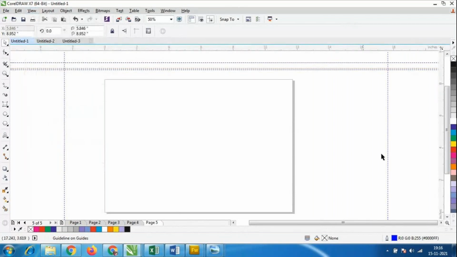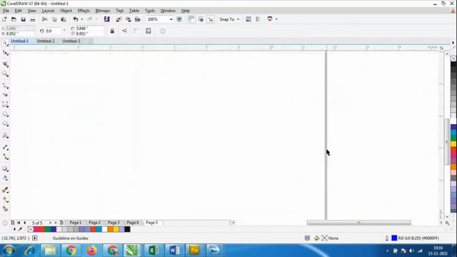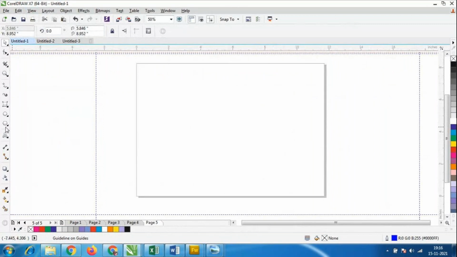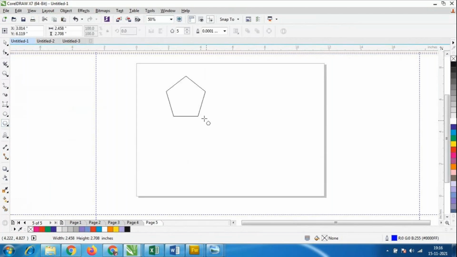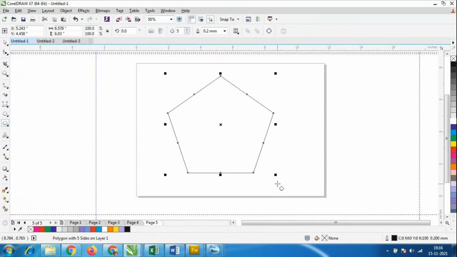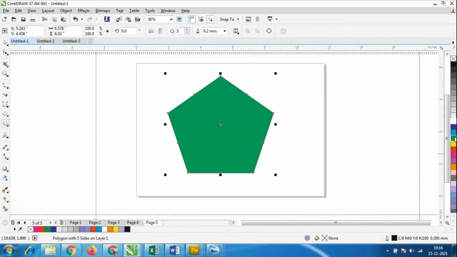Now we'll go to this tool. That is called the polygonal tool, star tool, and the complex star tool. Okay. So I'll go to this polygonal tool. So this is the polygonal shape, and here we could take the colors, whatever colors we want, and you can see the points over here.